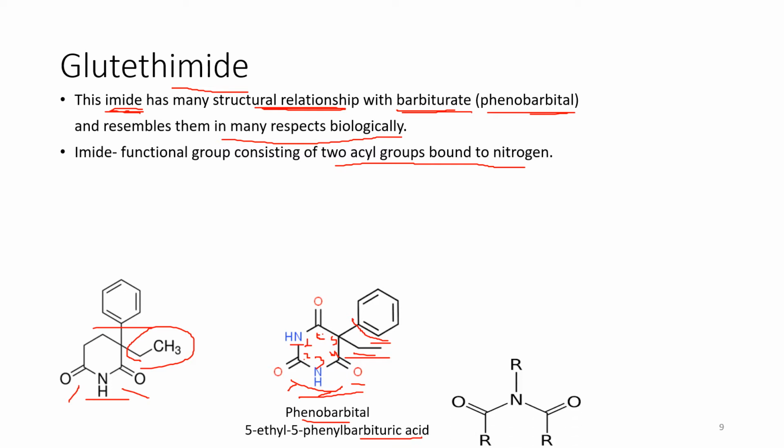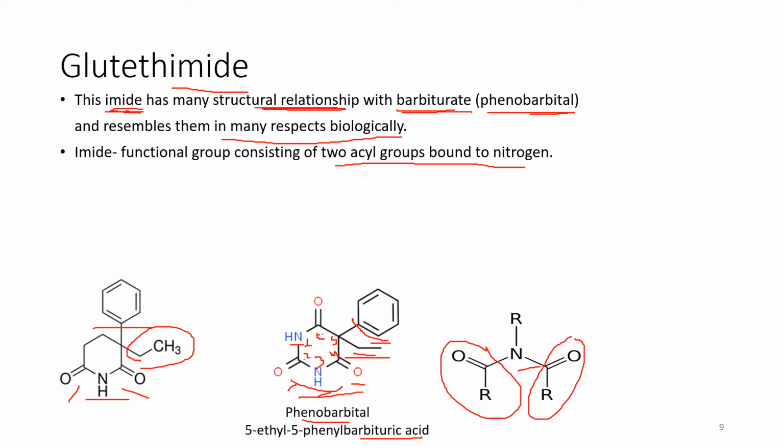Let's see the structure of an imide. This is the nitrogen and these two are the acyl groups bonded to it. So the ring here is formed by the imide, two acyl groups bonded with the nitrogen. What are the acyl groups?